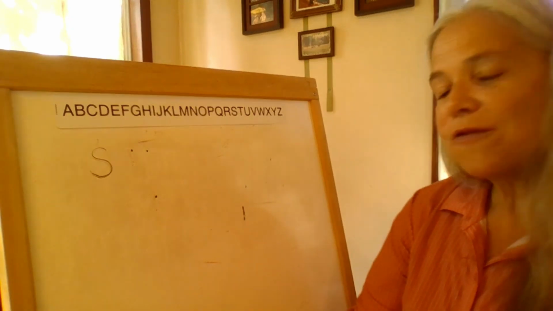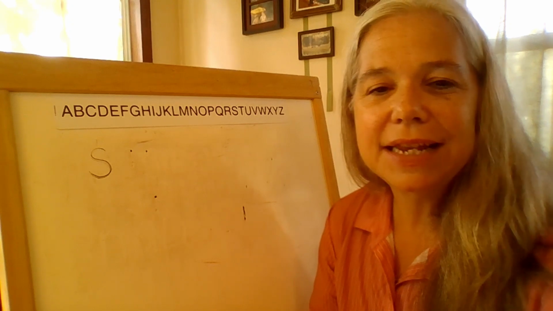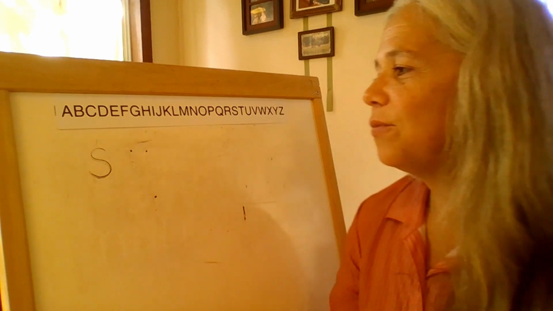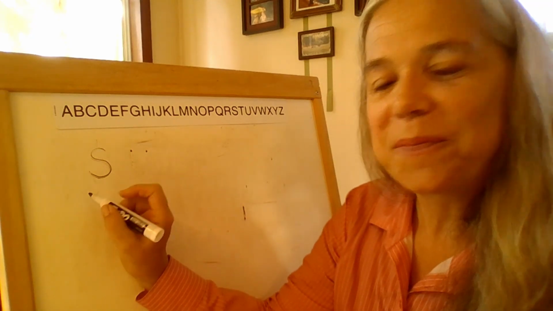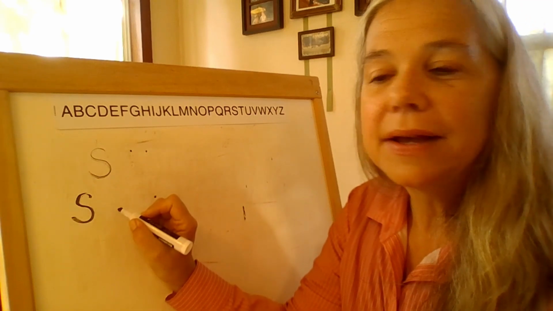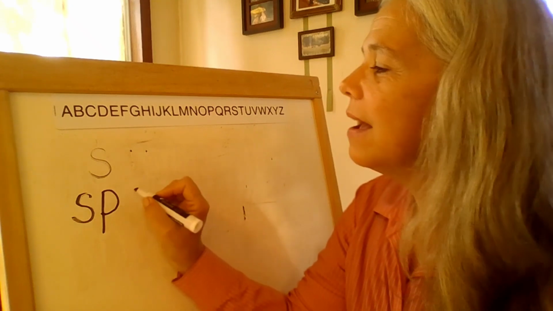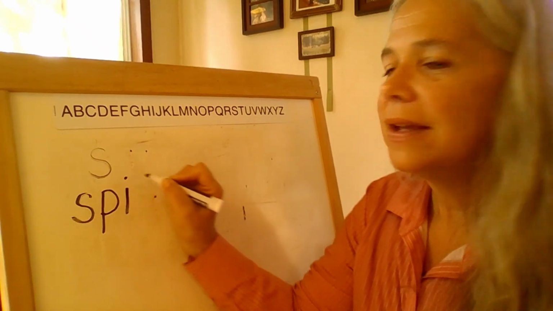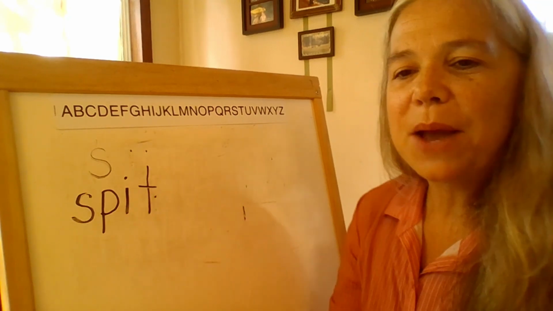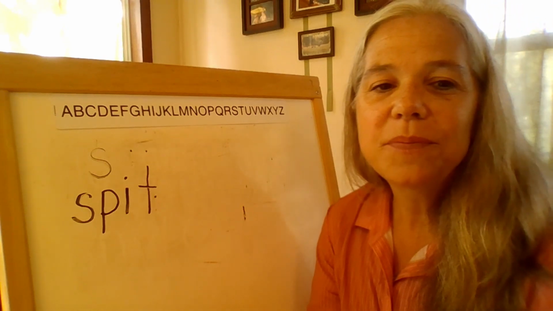Let's get started. The first word is spit. Repeat that word. Let's say it slowly. Spit. Let's write the sounds we hear. What's the S sound? Correct. It's going to be an S. What's the P? I, T. Read that word. Spit. Very good. Let's do our next word.